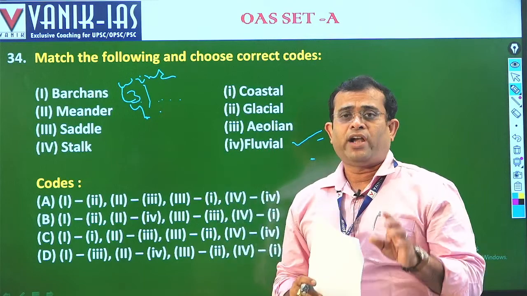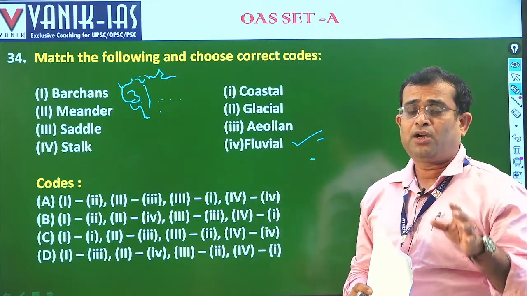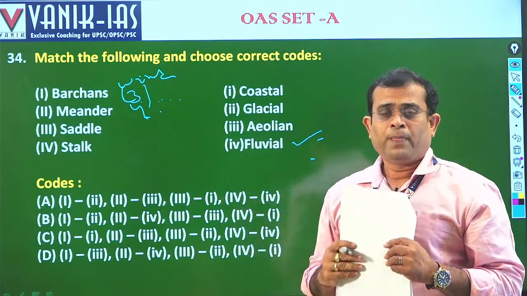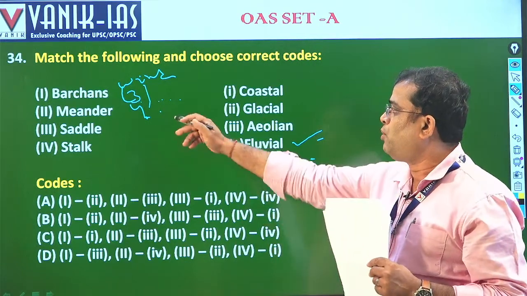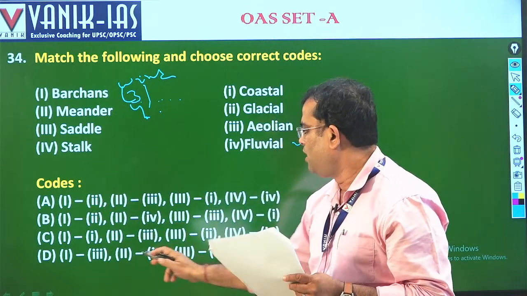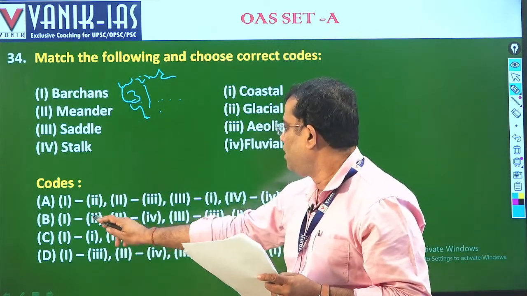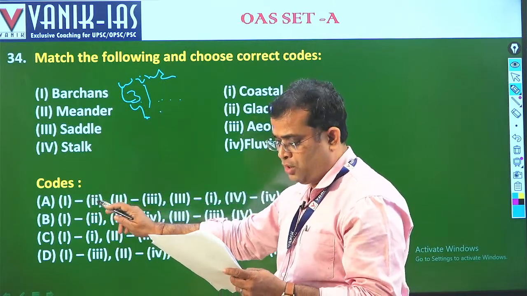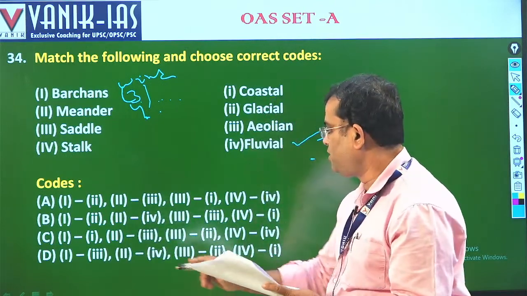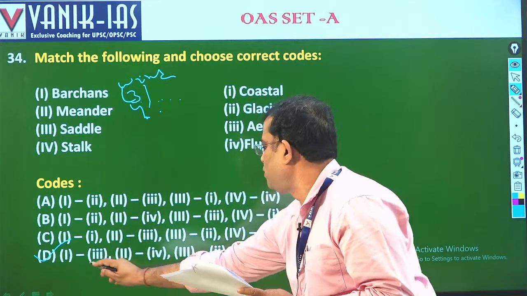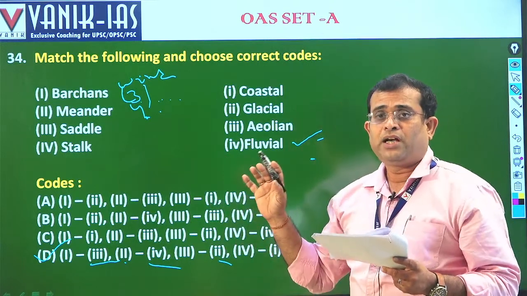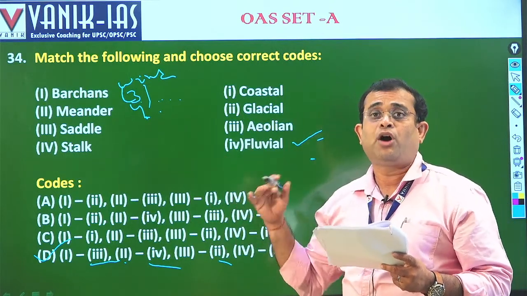Then saddle, see how you choose. It is not necessary that a candidate knows all of the answers. If you eliminate, or if you know only two, you can also get the answer correct. How? Take 3 and 4, let us see. 1, 3, 2, 4. That means it is 3. See, 1 is 3 and 2 is 4. Then 3 is 2. Just here I am showing you that without knowing all the answers, you can eliminate and choose.